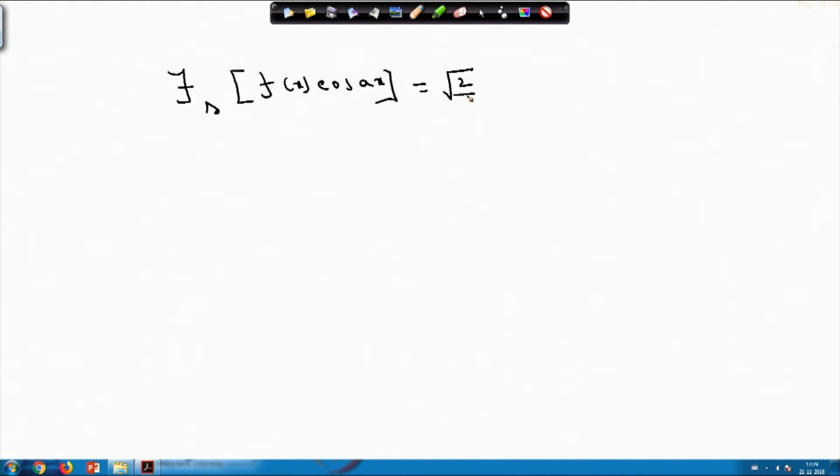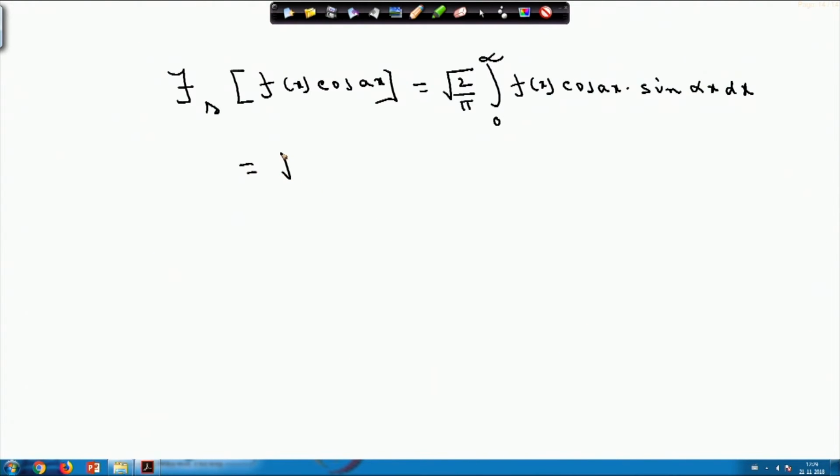Since it is a sine transform, it will be root over 2 by pi, integral 0 to infinity f(x) cos ax into sine of alpha x dx. So that it will be a function of alpha.